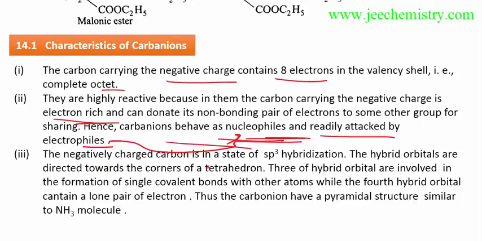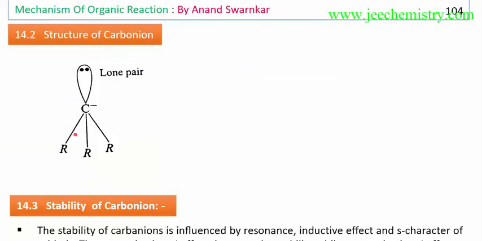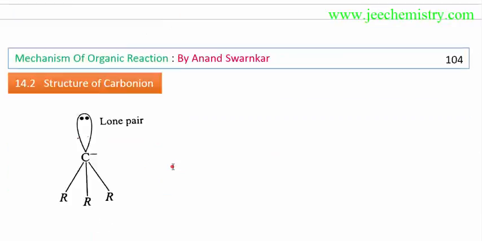The negatively charged carbon is in the state of sp3 hybridization. This structure is shown. Three are hybridized orbitals and one is an orbital where a lone pair is present. The minus charge is shown to denote that this is a carbanion. Three hybrid orbitals are involved in the formation of single covalent bonds with other atoms, while the 4th hybrid orbital contains a lone pair of electrons. Thus the carbanion has a pyramidal structure similar to NH3.